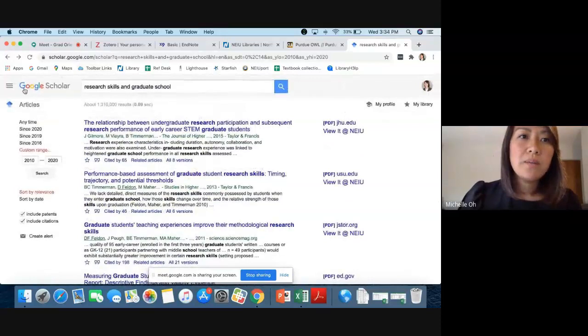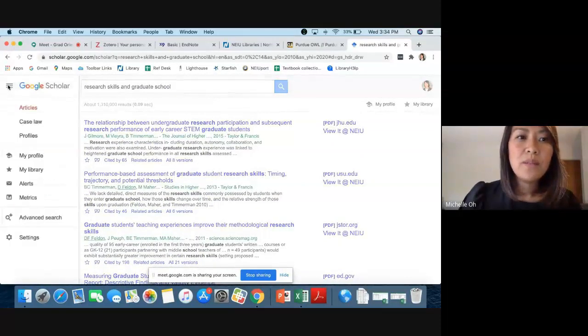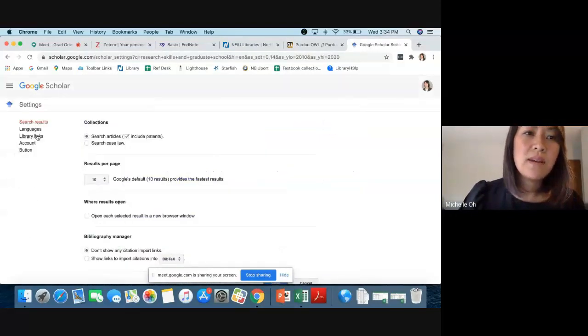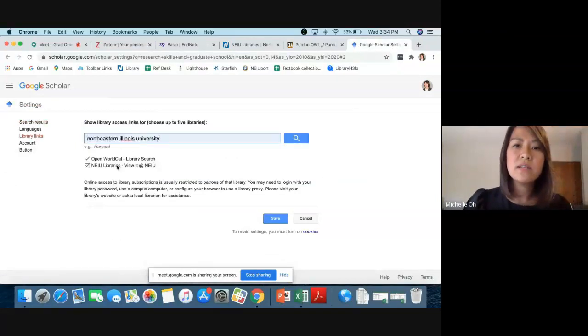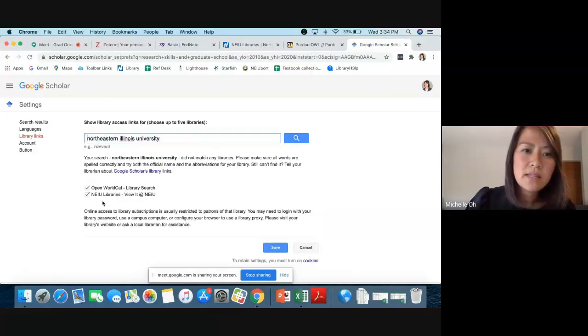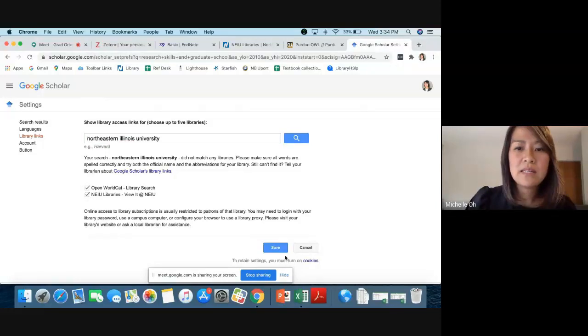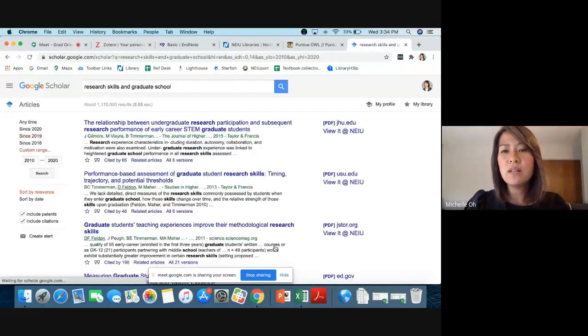So if you go up to the top, there's these 3 lines, and we'll have to go to settings. There's a link for my library, which feels a little counterintuitive, but that just saves your references. But what we want is to go into settings and then find library links. And when you go here, you can search for Northeastern. And what happens is you'll see that you're presented with some options. And when I click on this button and hit save, that's what allows Google Scholar to pull in these view it at NEIU links or get it at NEIU.